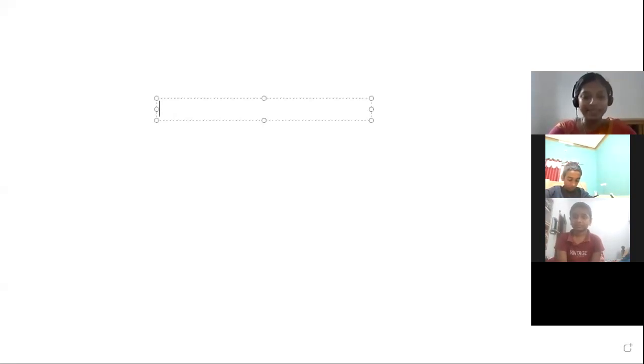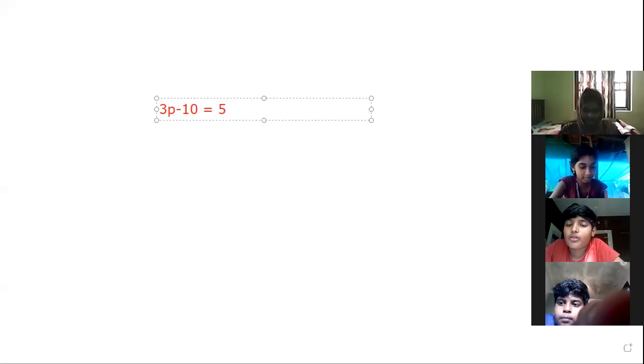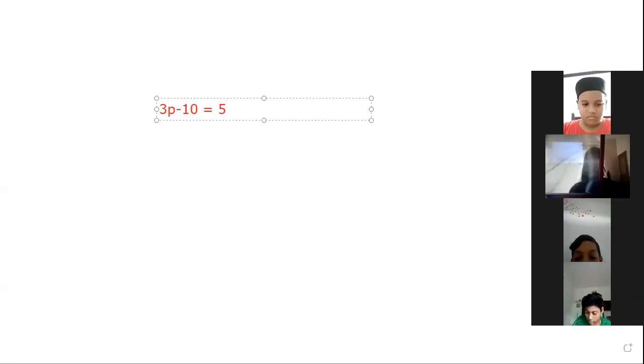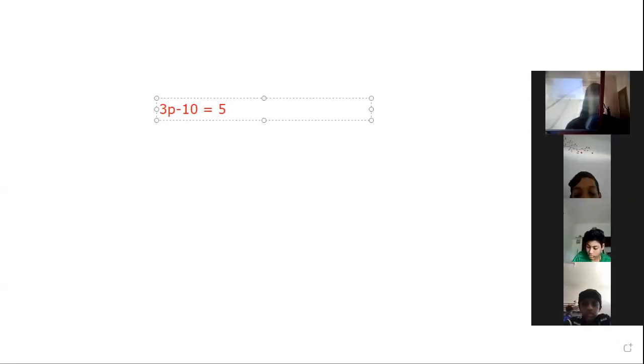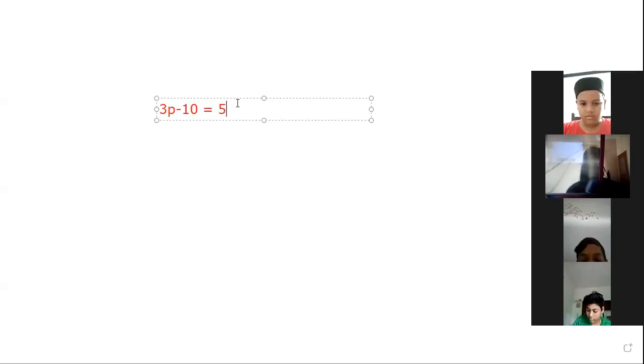The variable is p: 3p minus 10 is equal to 5. This is the equation given here. Using our previous method, how will you solve this? First of all, we have to remove this 10. How will you remove it? By adding 10 on both sides.